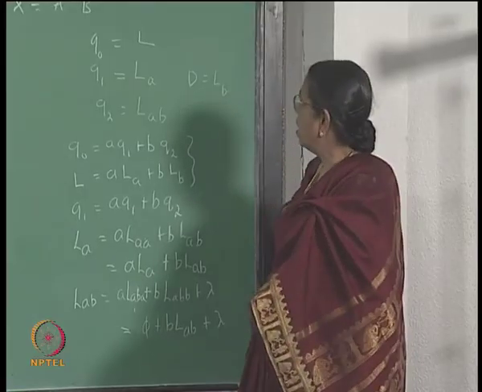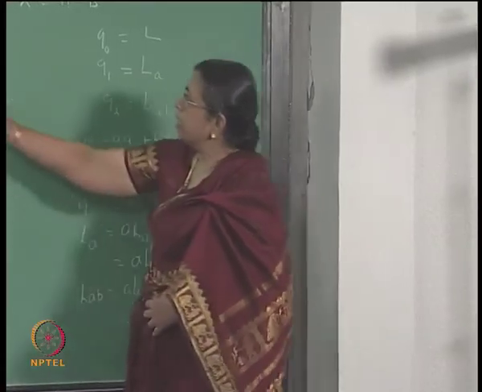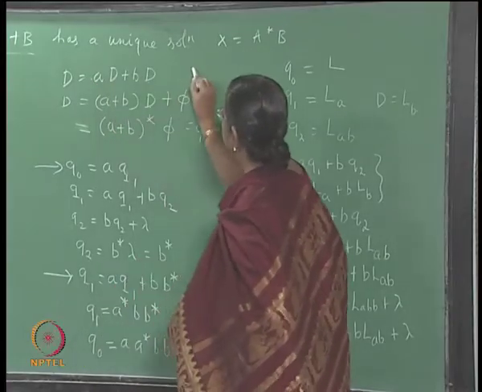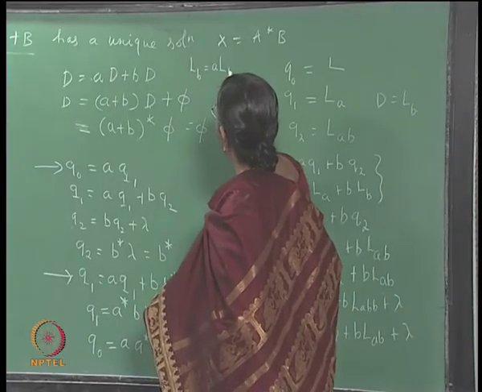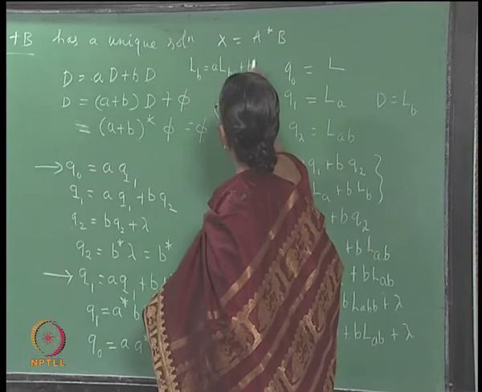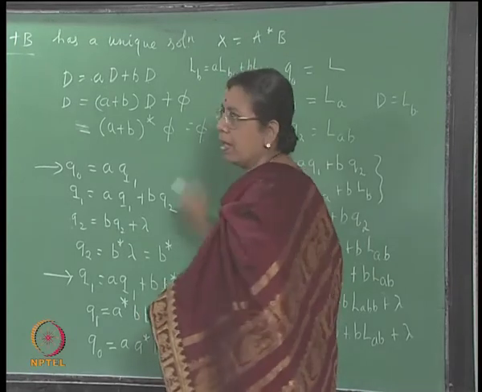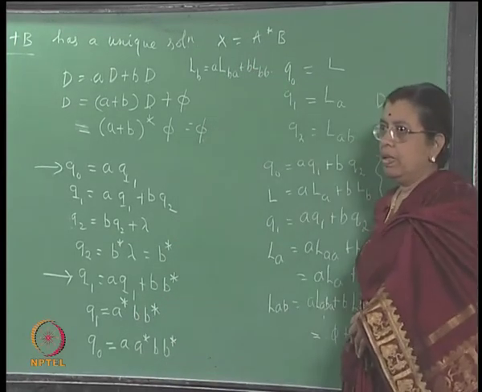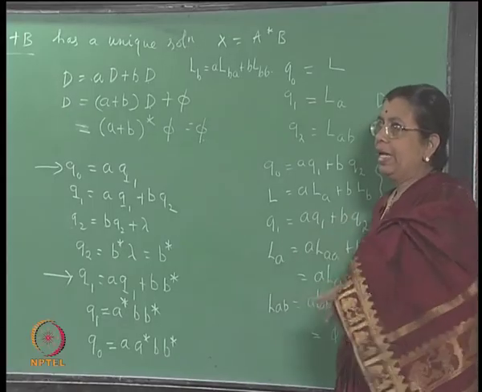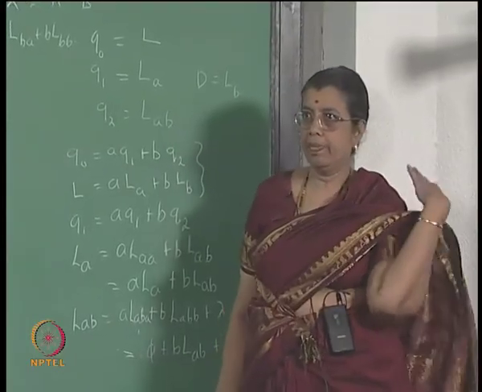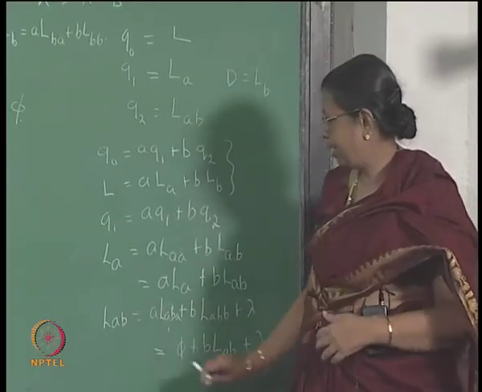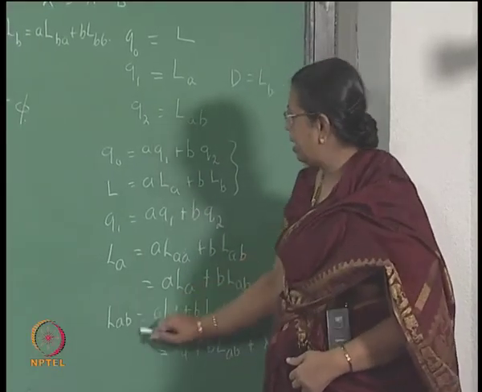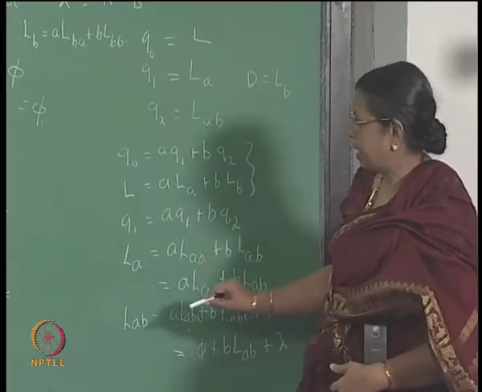Okay. And this equation, Q is equal to AQ plus BQ, really represents LB is equal to A LBA plus B LBB. So, we are justified in writing the equations in that manner.